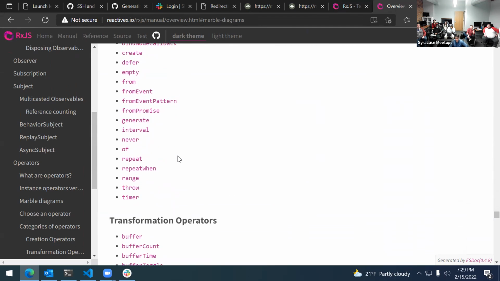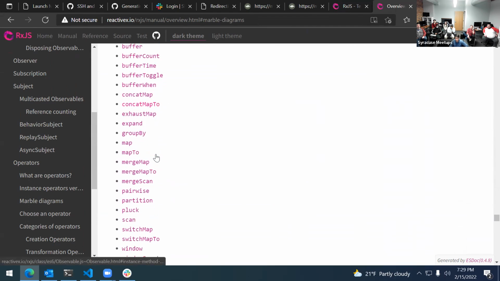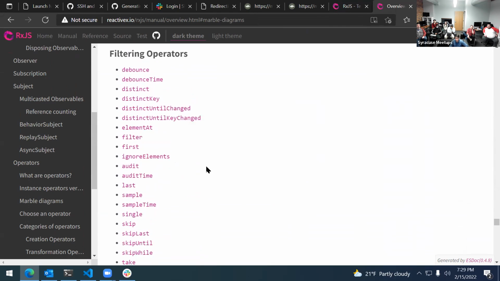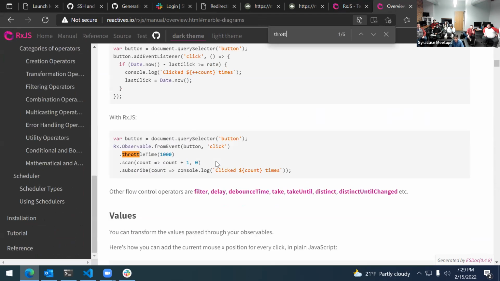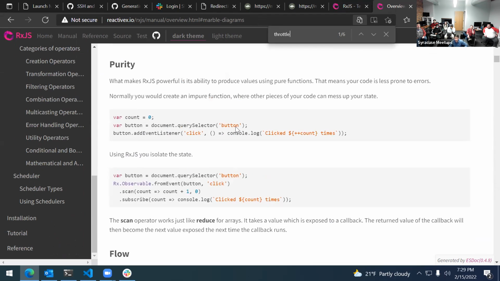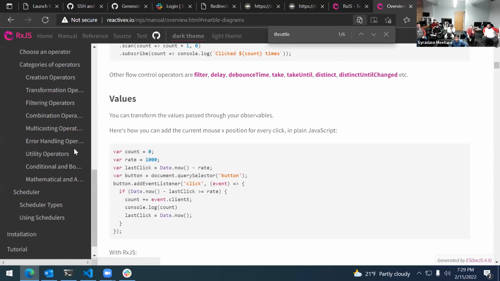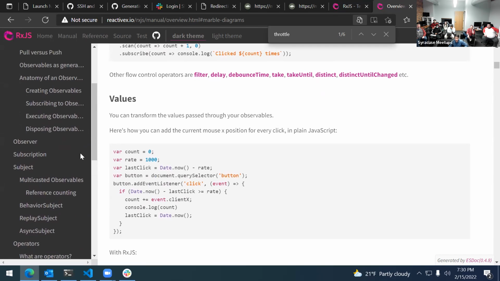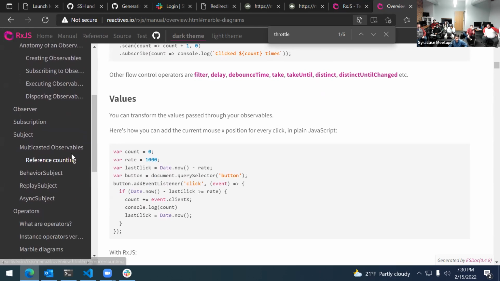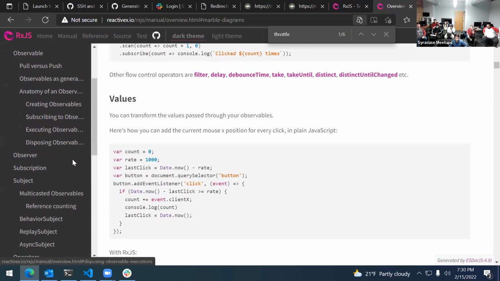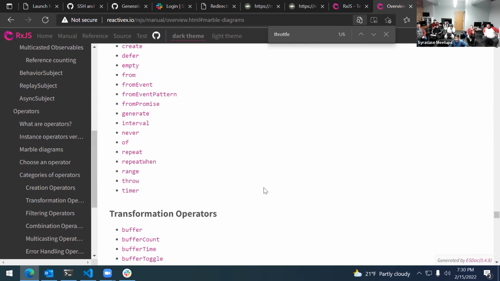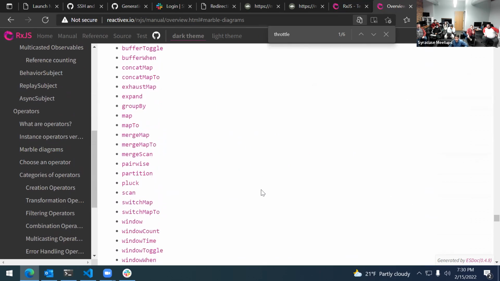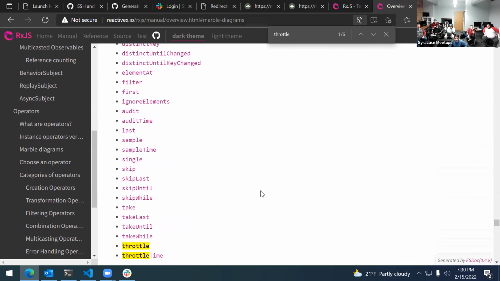Does this have like a, yeah, let's try looking at the throttle one that we saw already. Throttle. Oh, that's like the entire tutorial in a single page. I don't like that. We can look at that, probably. Okay, so let's see. Let's see this throttle on this list here. Here it is.